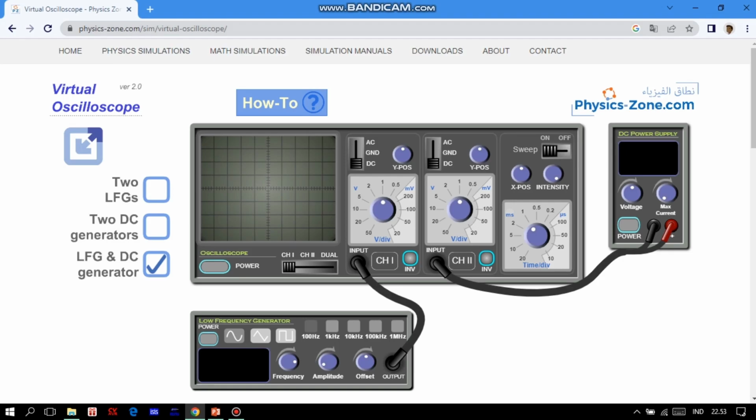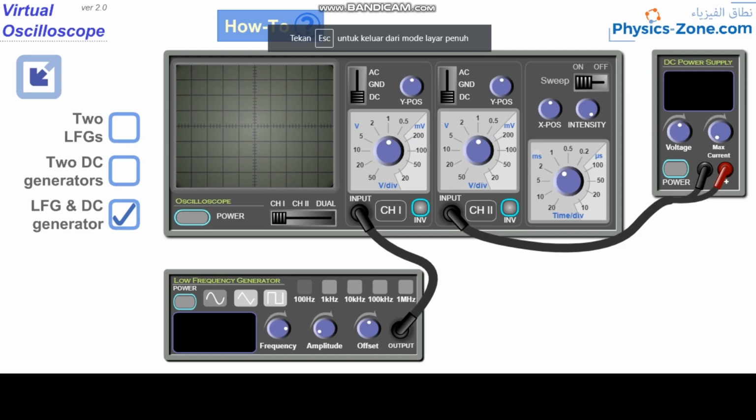You can open it in your web browser, Internet Explorer, Chrome, or something you use for searching on your laptop or mobile phone, and I will explain. Okay, this is how to.